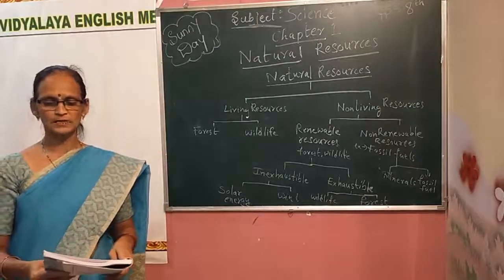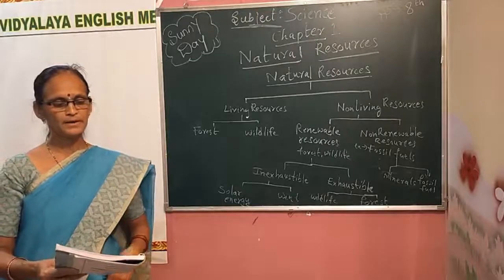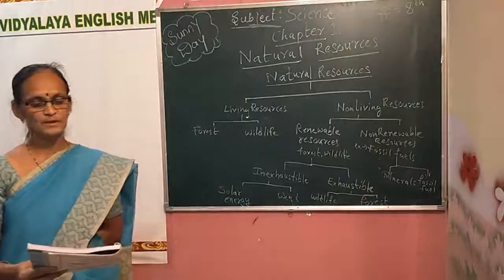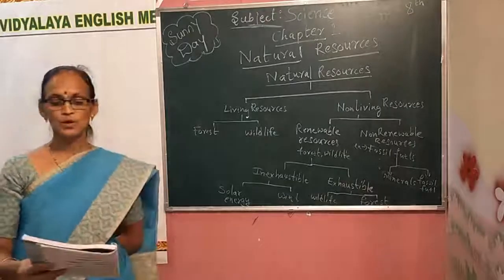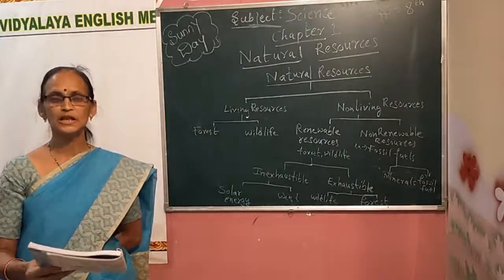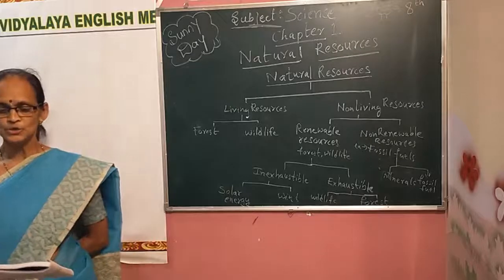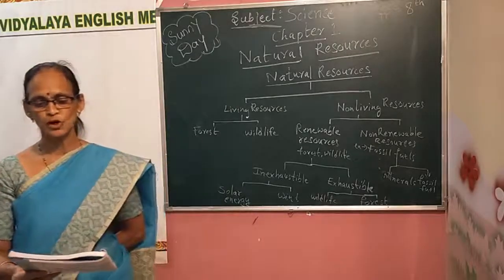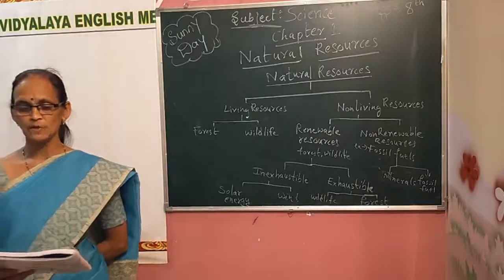Such resources are described as inexhaustible resources. The solar energy and the wind energy are inexhaustible resources. Resources like forest and wildlife may get depleted by continuous use or interference by humans.